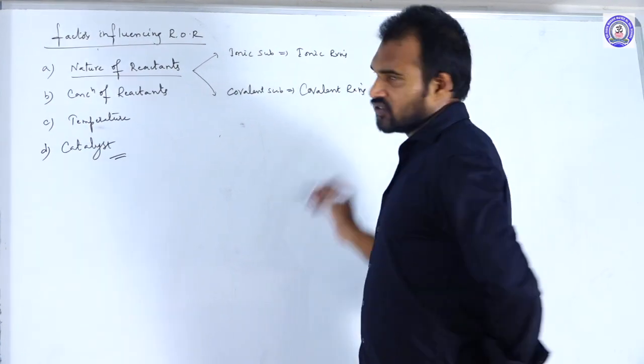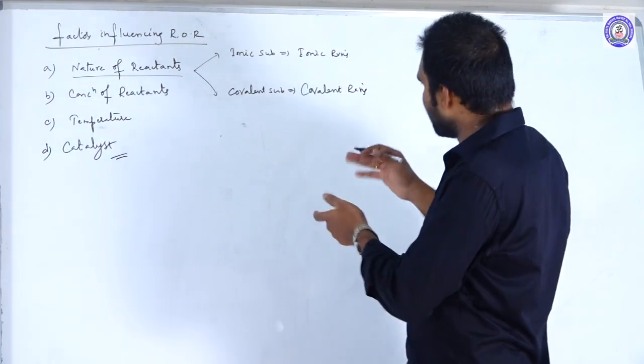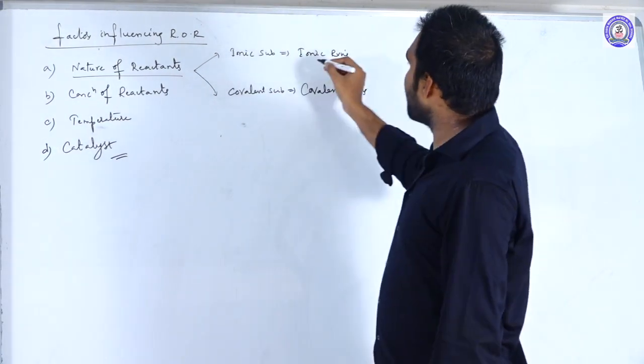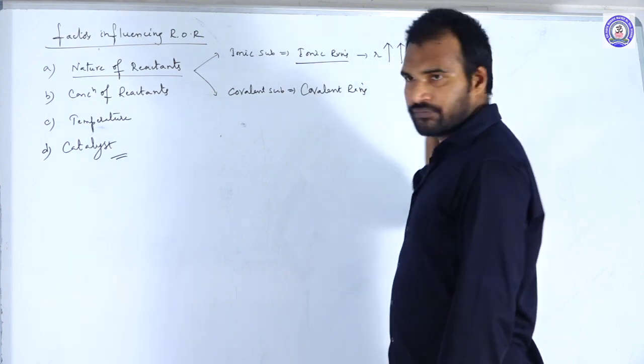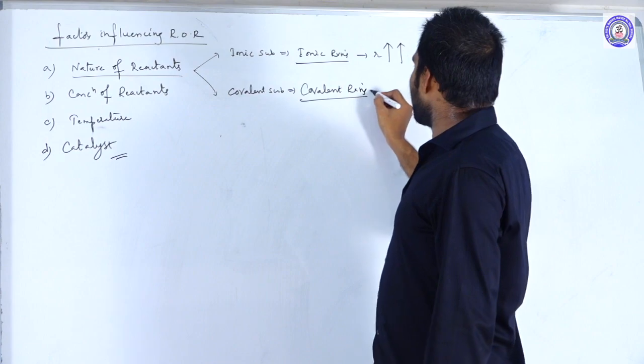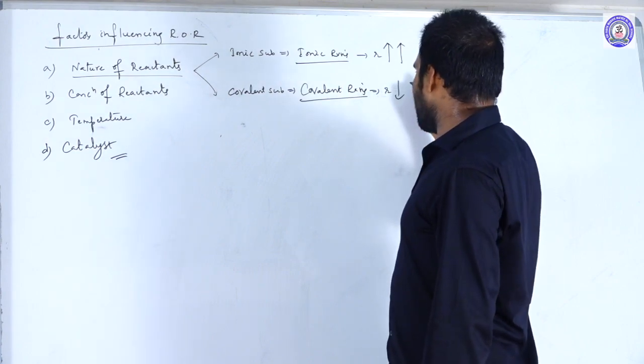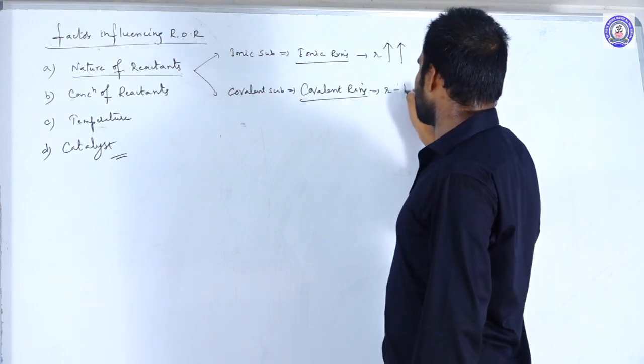In ionic reactions the rate of reaction is very, very high, whereas in covalent reactions the rate of reaction is less.